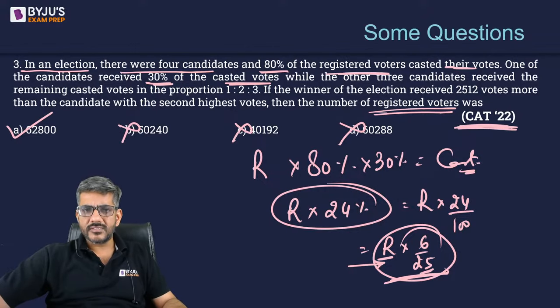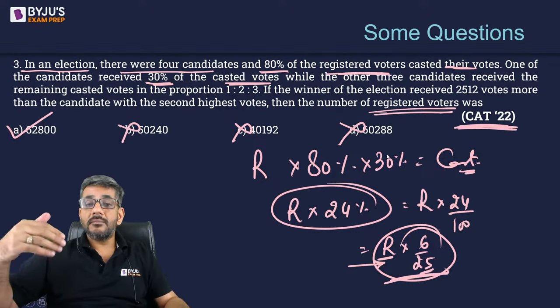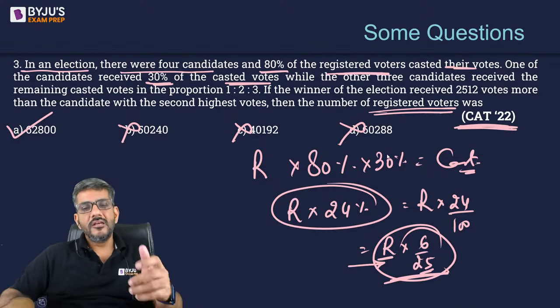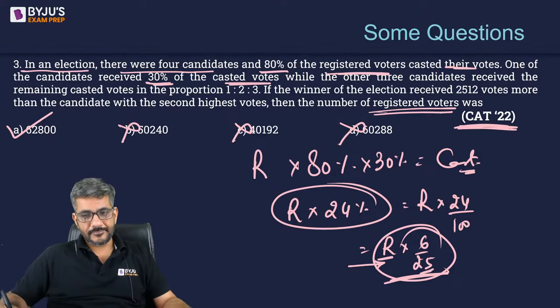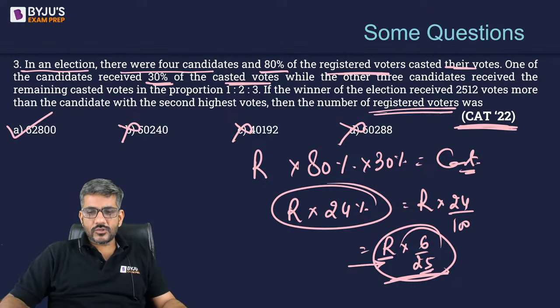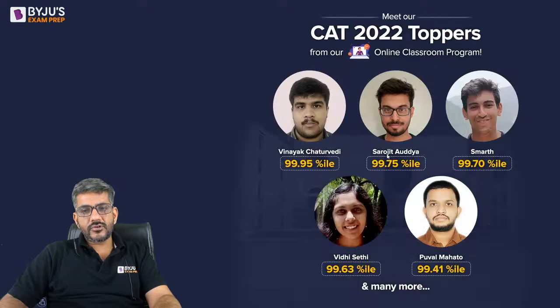That's what I wanted to discuss in this question. How useful are options for us? I actually did this question the same way in my actual exam. This was there in CAT 2022 slot 2, where I also appeared. So I actually used it. So you can use these things during the exam time, but only when you have used them outside and made a habit of doing it. Through that, you can actually do them this way. So that was the last question that I wanted to talk about.